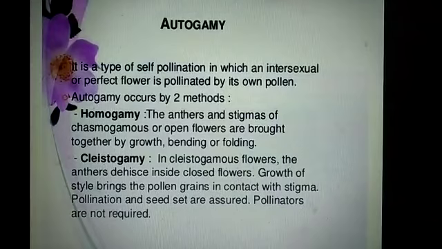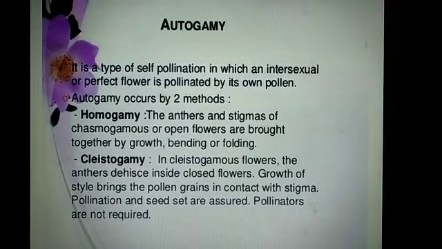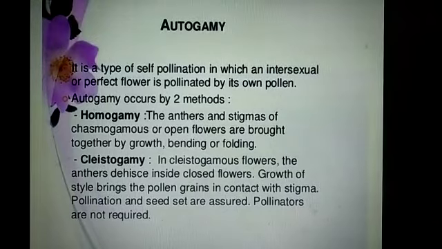Student, homogamy means the anther and the stigma of chasmogamous, that means open flowers, are brought together by growth, bending and folding. Actually, in the homogamy method, both the anther and the stigma mature at the same time. Okay.